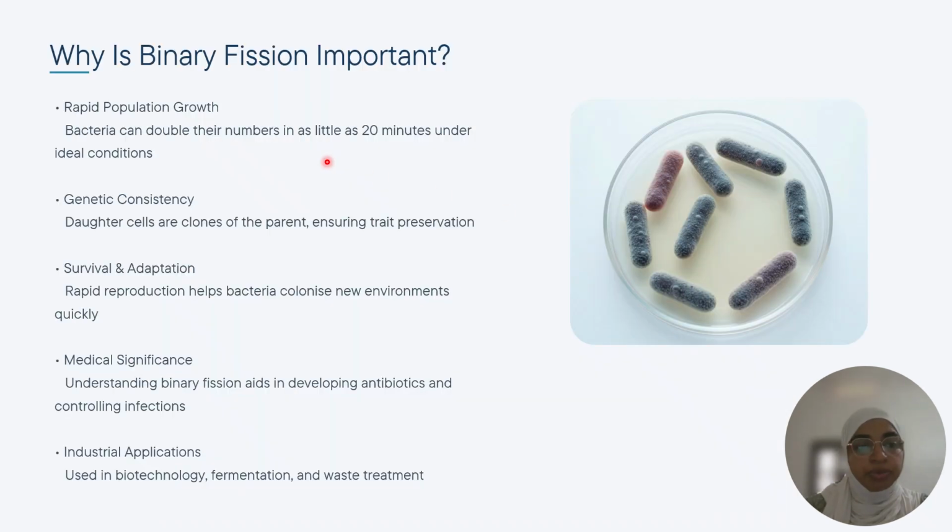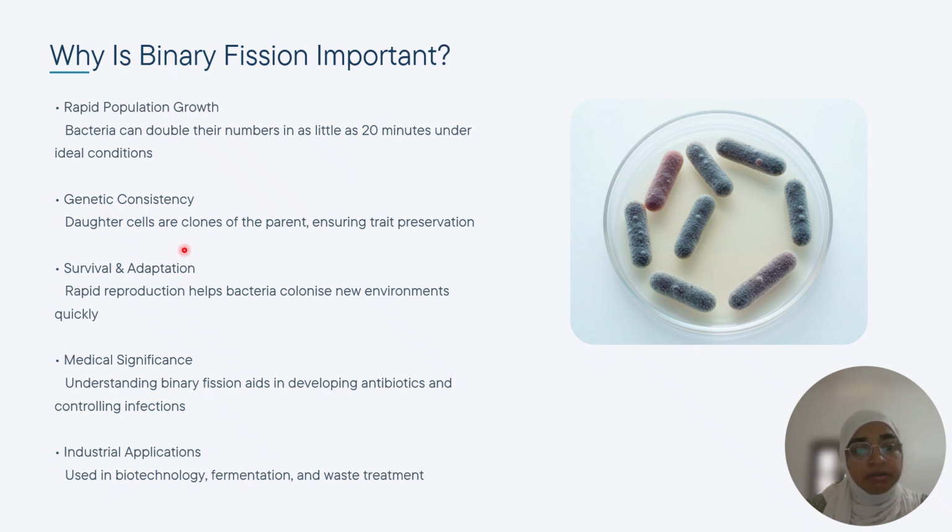And for the conclusion, we can see the significance of binary fission. Binary fission enhances the rapid population growth of bacteria. Bacteria can double their number in as little as 20 minutes under ideal conditions. I already said that in favorable conditions, within 20 minutes, bacteria double their numbers.